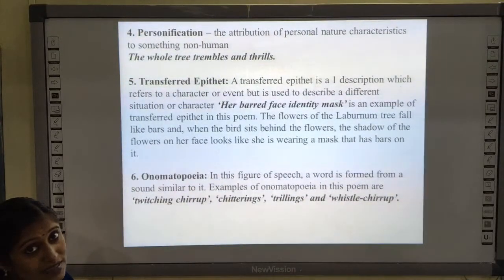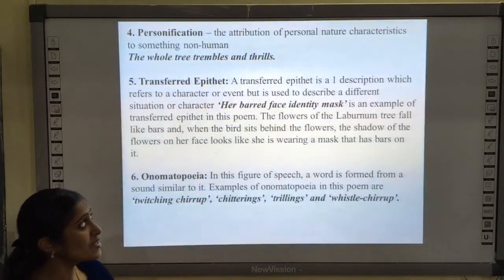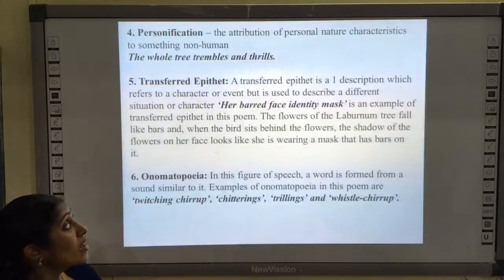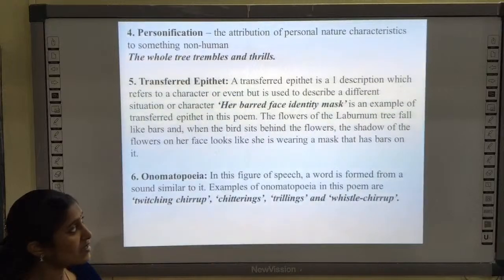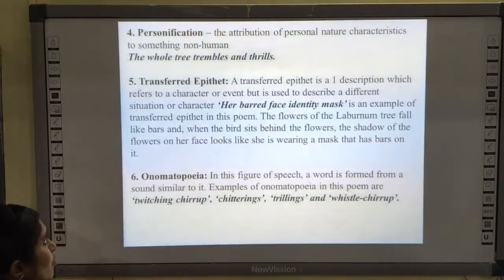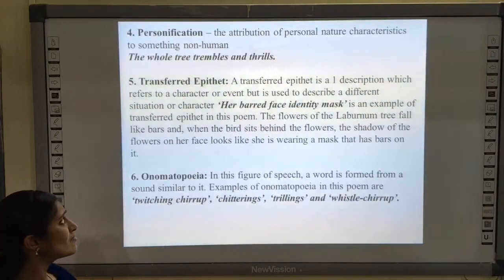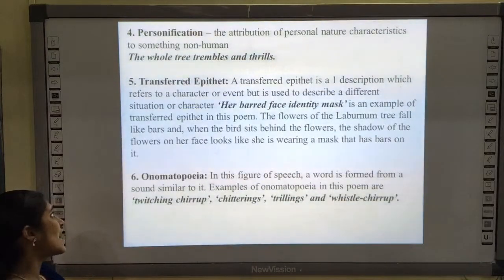Transferred epithet. I have explained this in the last class. Transferred epithet is a description which refers to a character or event but is used to describe a different situation or character. Her barred face identity mask is an example in this poem of transferred epithet. The flowers of the laburnum tree fall like bars. When the bird sits behind the flowers, the shadow of the flowers on her face looks like she is wearing a mask that has bars on it.